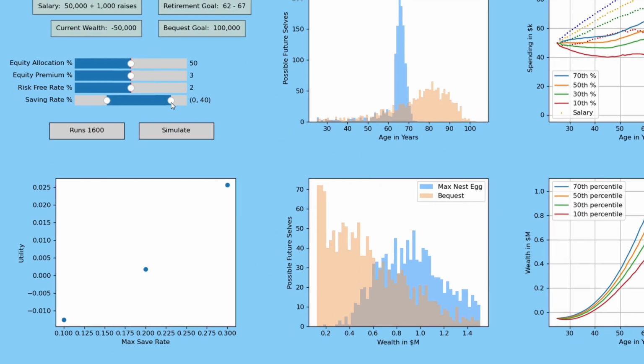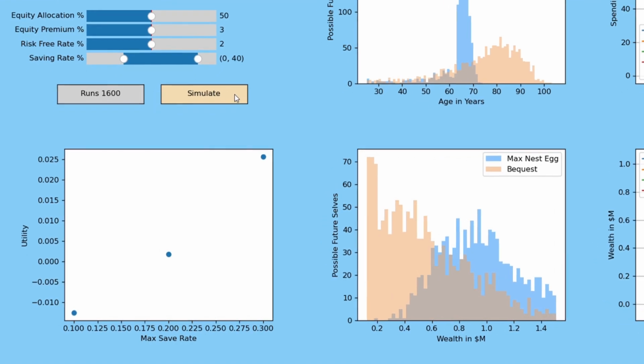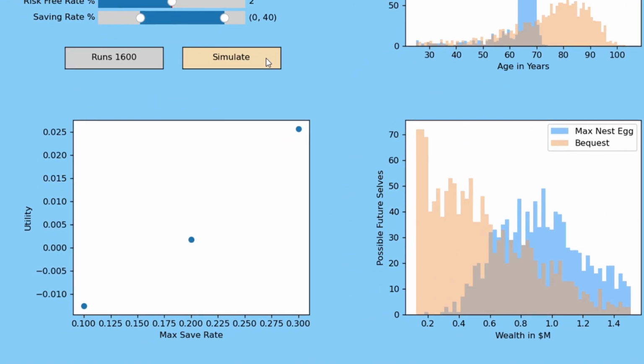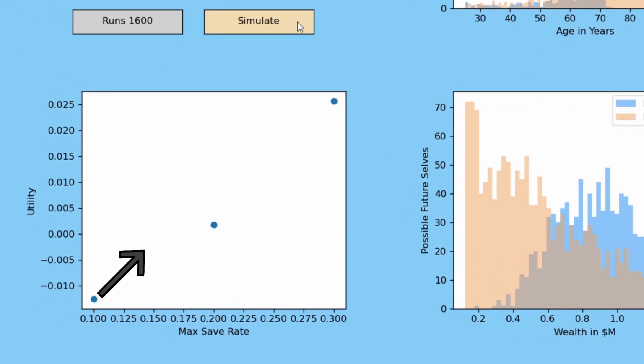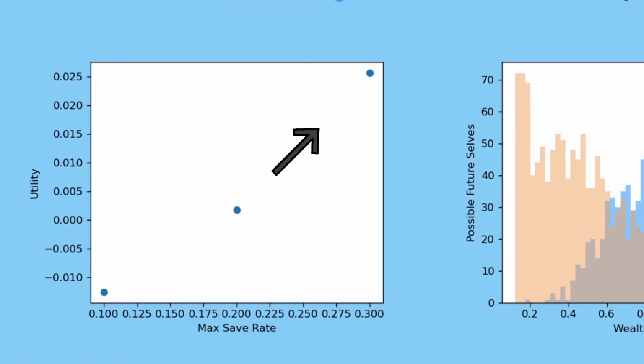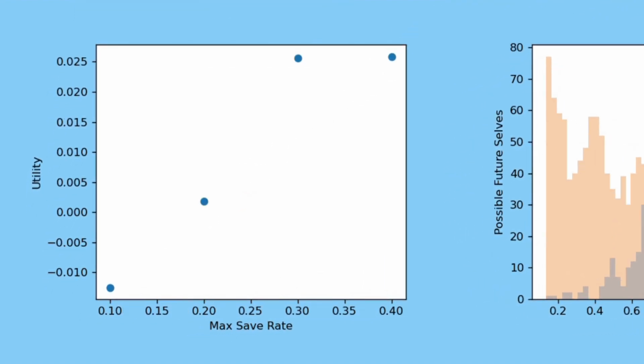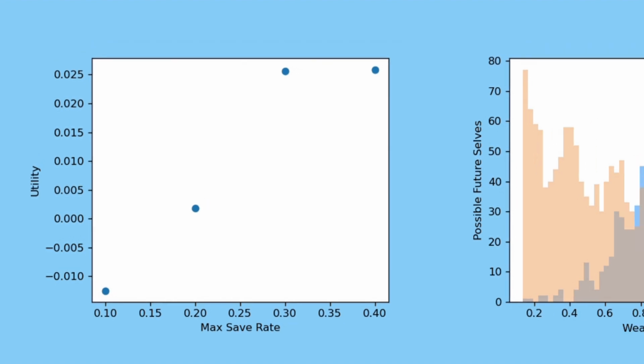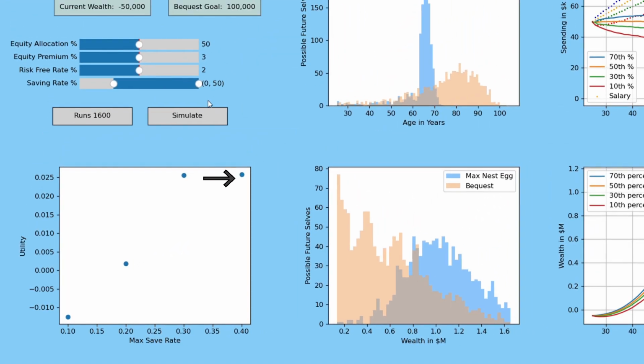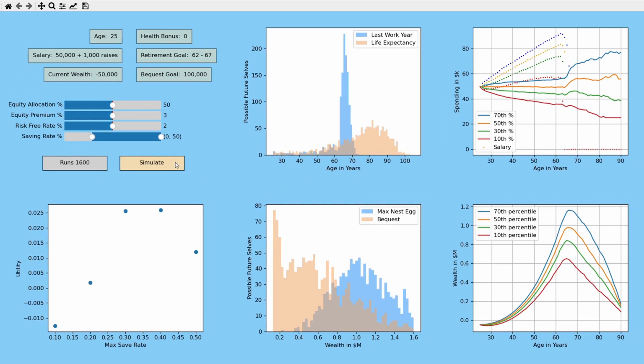The utility function is in the bottom left corner, which we covered in a previous video. It is improving dramatically as the savings rate increases. A trend is forming. So what about up to a 40% savings rate? There seems to be no improvement in the utility function. And going to 50%, the utility function actually seems to go down.